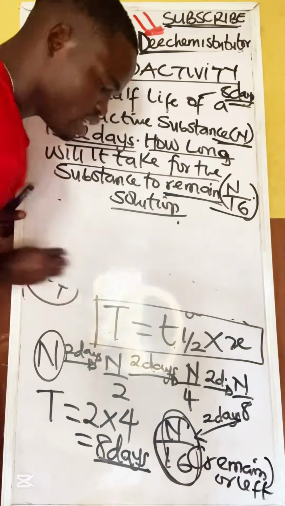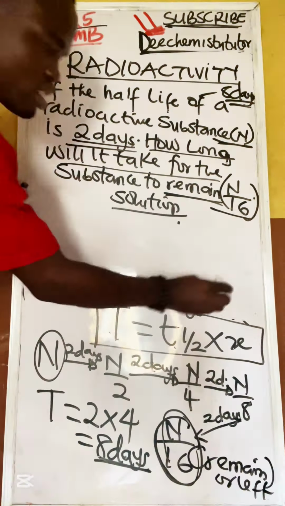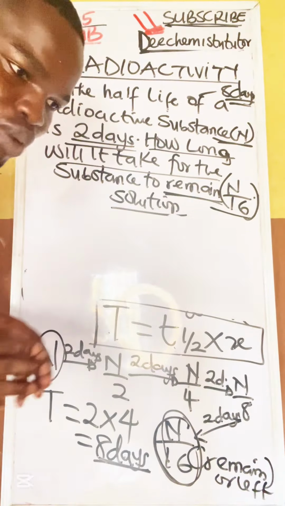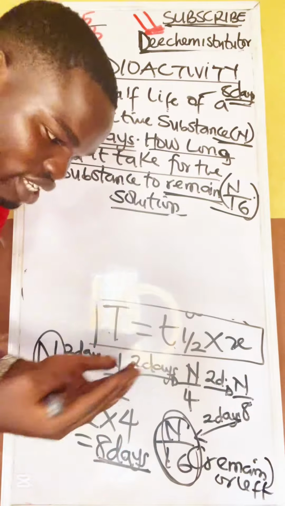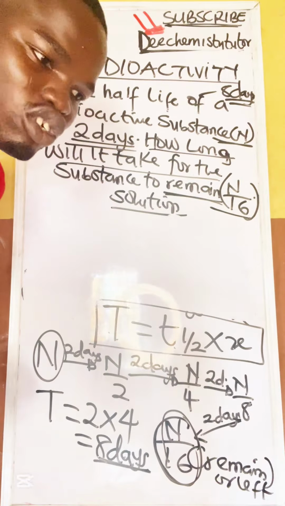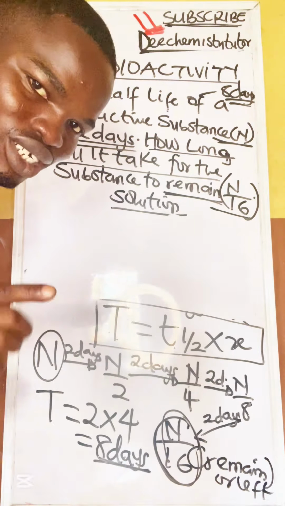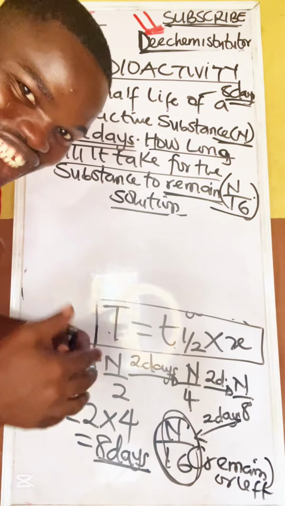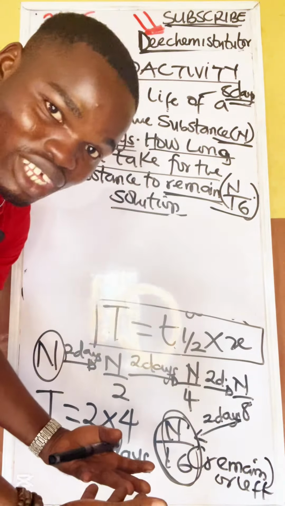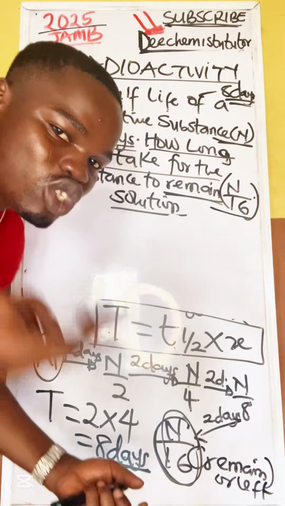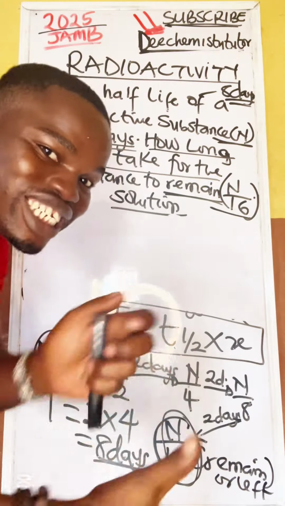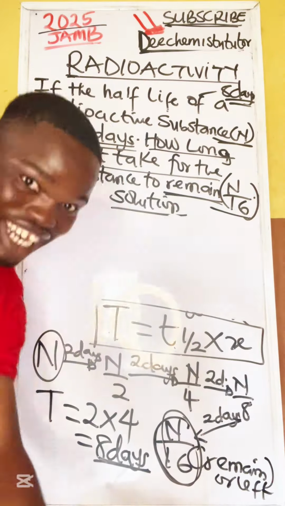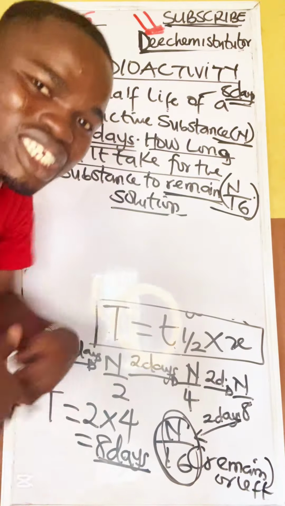Now look at what happened here. I used to use an analogy. Let's say your mom gives you a bowl of rice, and you've taken just 2 spoons. There's what is left. The whole bowl of rice is the original mass that your mom gave you. The 2 spoons you've taken in is what has decayed. It is what has gone. It is what has disintegrated. This stuff is easy.